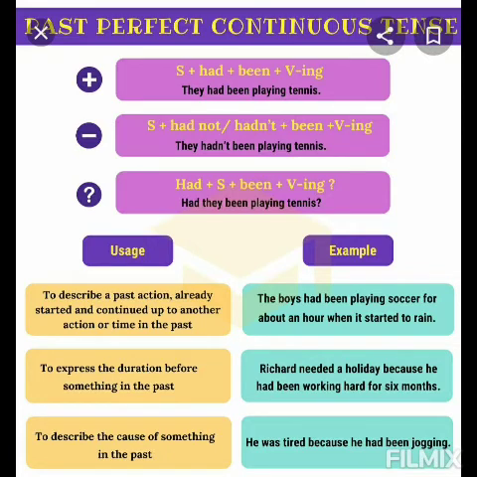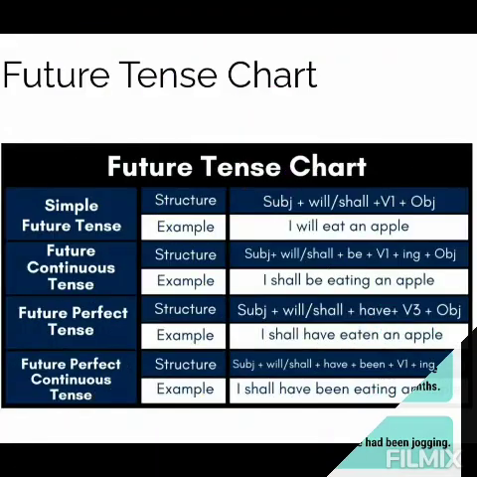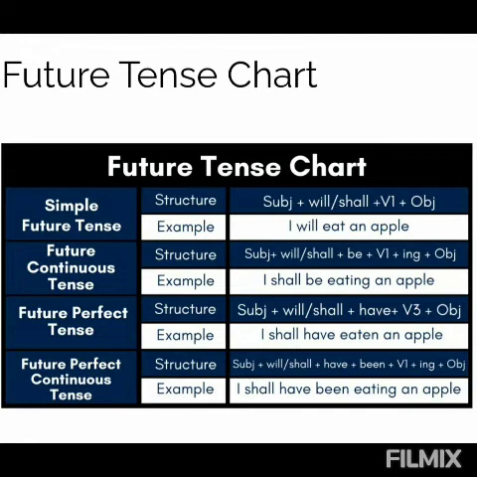Now see the rule. The rule is, in order to write past perfect continuous tense, we have to use had plus been plus verb first form plus ing. This was about past tense. Now let's see future tense.